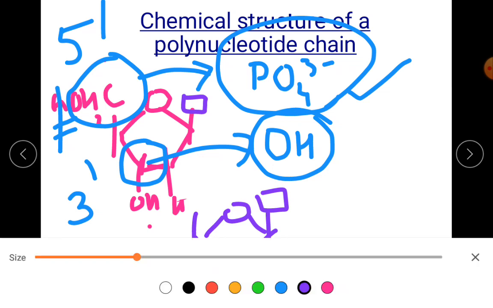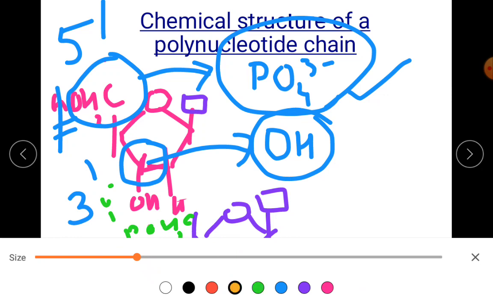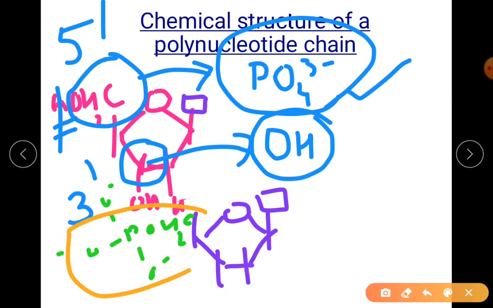Okay, now here there is your CH2O PO, like that it goes. Okay, so in this structure, there is a bonding between the 5th carbon atom and the 3rd carbon atom OH group. I hope you can see it.